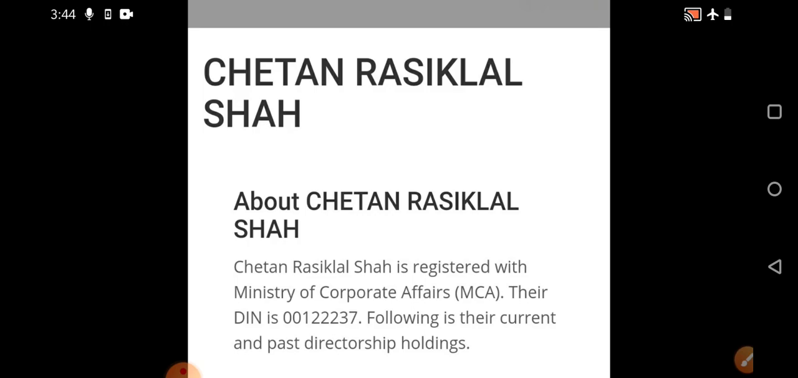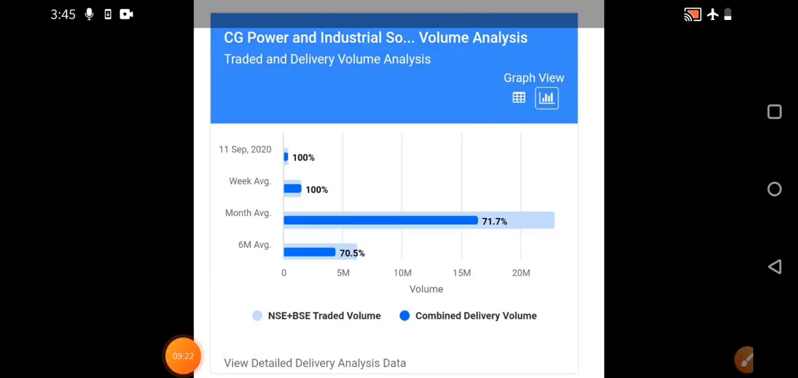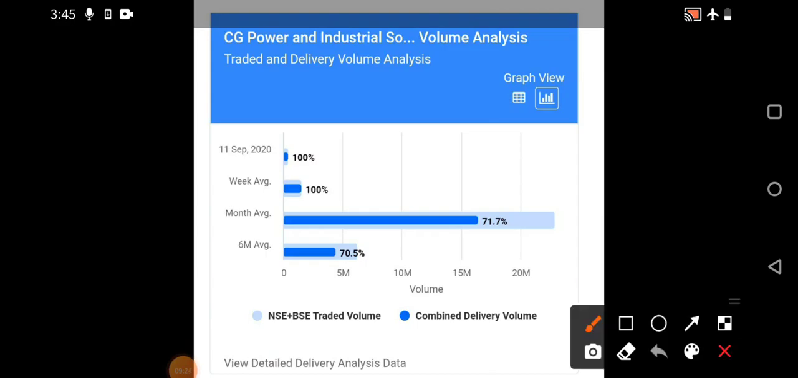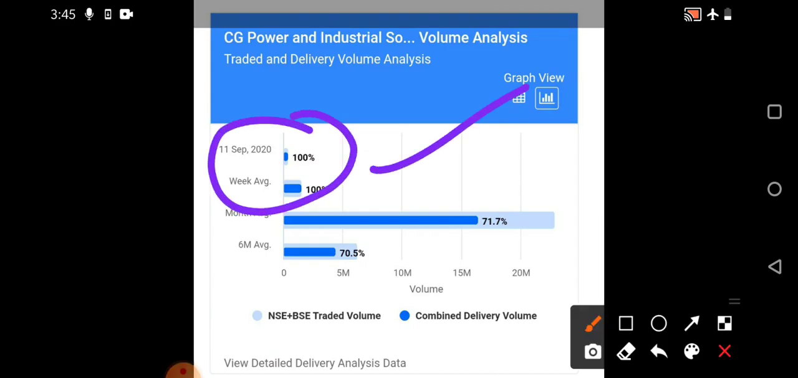Okay, so now we'll move on to the volume analysis. Hope all the bulk deals are clear. These are the various bulk deals which happened in the company. If you want further information, you can directly Google these particular names and find out the various bulk deals. When you see the volume analysis, clearly on 11th September you can see 100% deliverable quantities were seen,